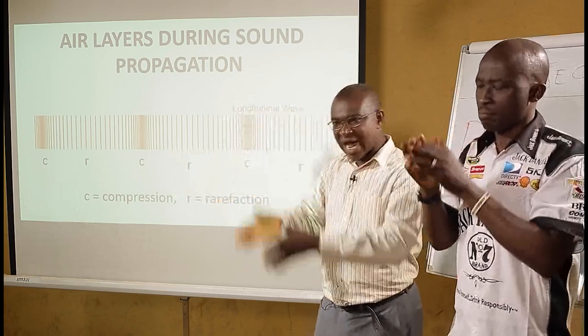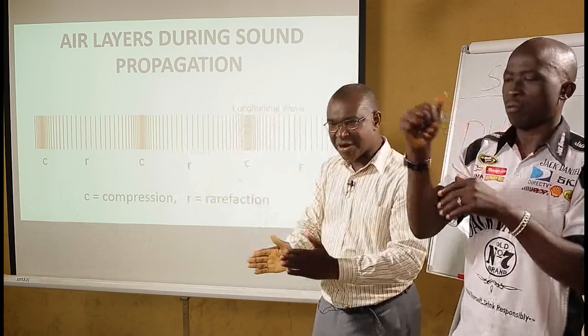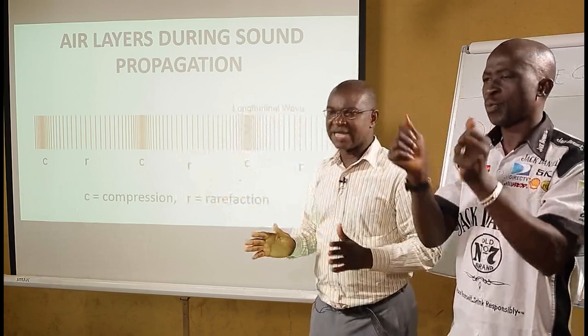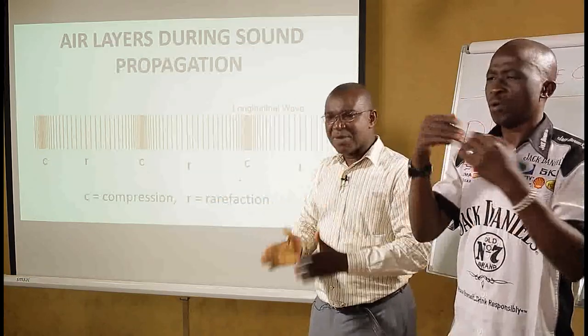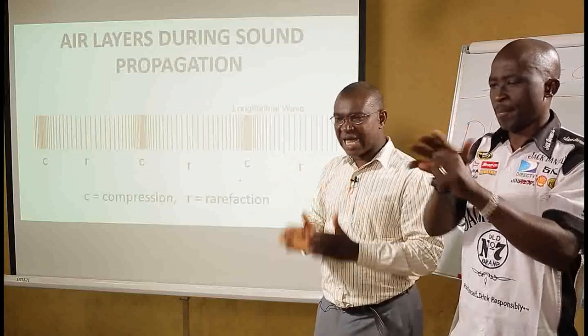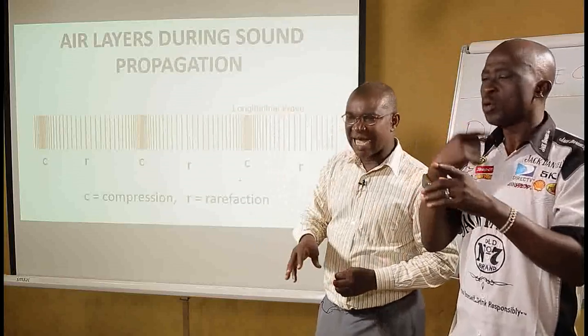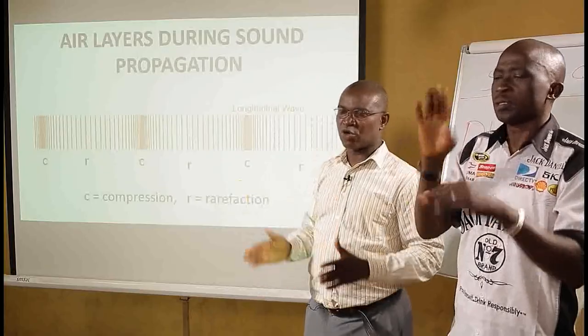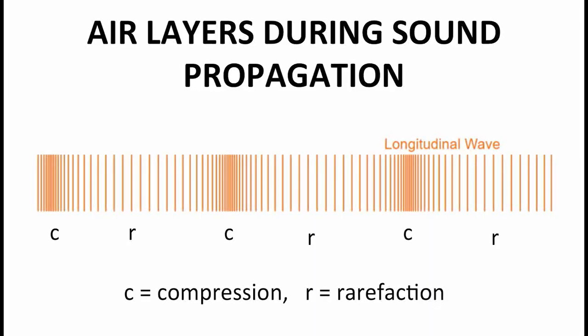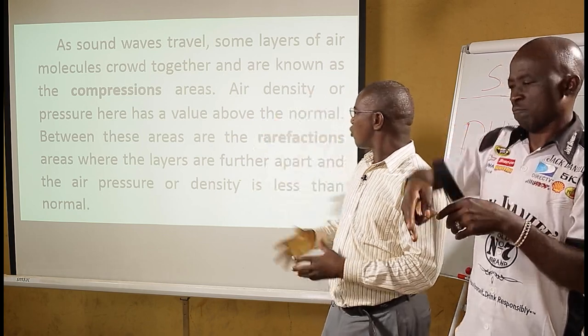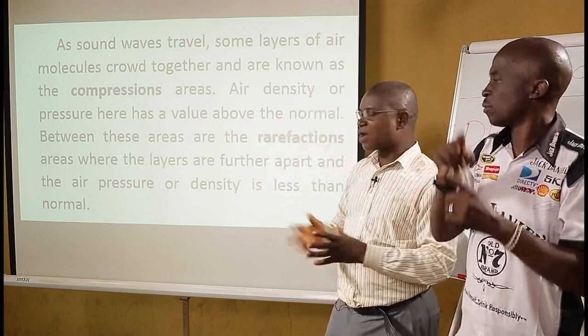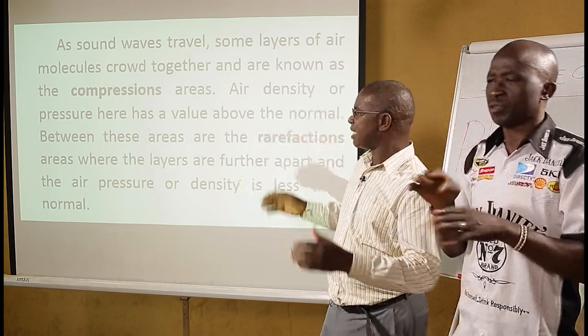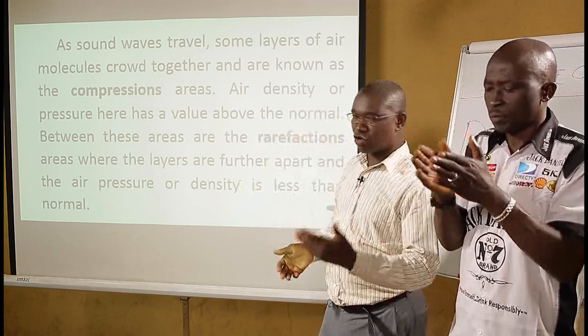If you have maybe 10 lines in the same area with 5 lines, we say the area occupied by 10 lines is denser than the one occupied by 5 lines. So we see that it is of higher density. And for rarefaction, on the other hand, which are the regions that expand, the density is less than the normal density.